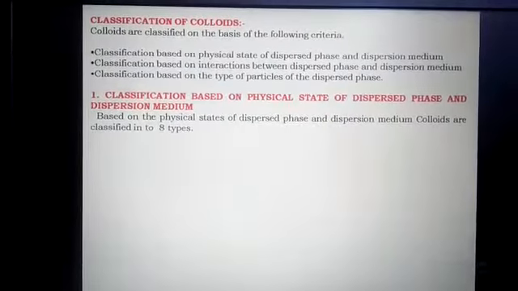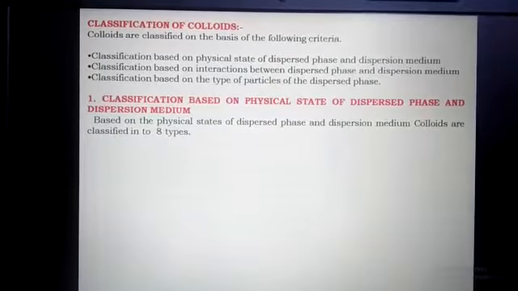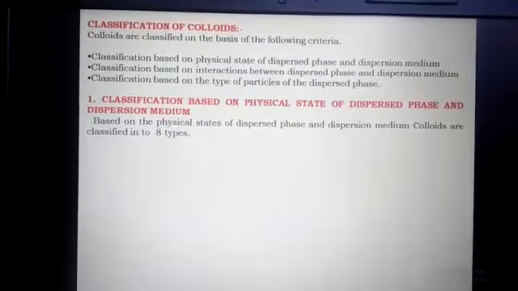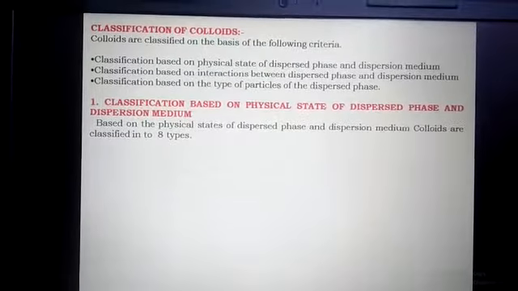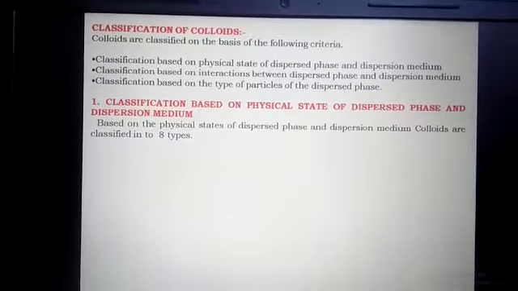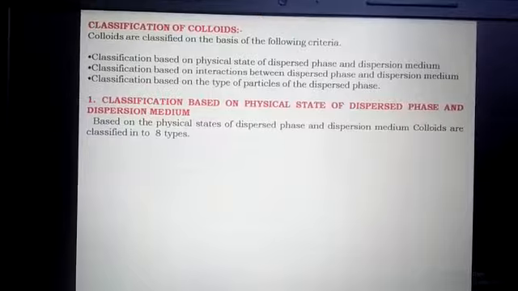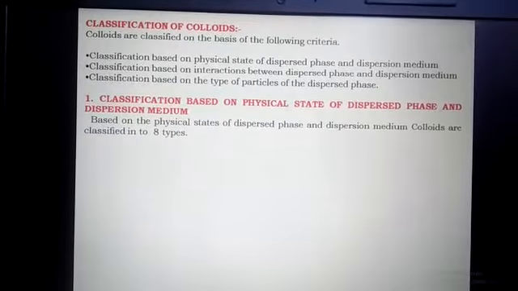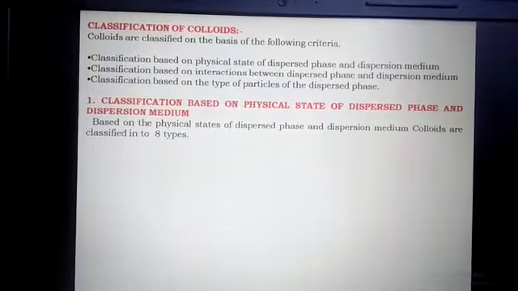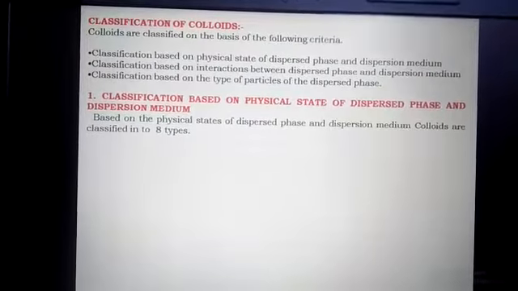Next, classification based on interaction between the dispersed phase and dispersion medium, that is, whether there is a greater interaction between them or not. Next, classification based on the type of particles of the dispersed phase, whether the dispersed phase particles are big, small or micro. On the basis of that we have classification.